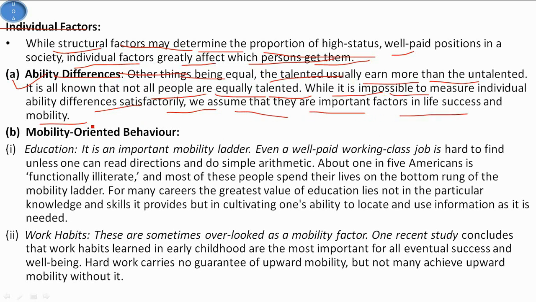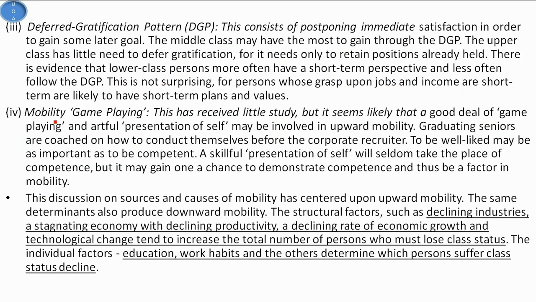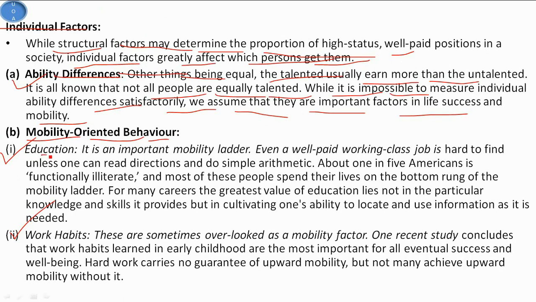So the second one is mobility oriented behavior, and it includes four types: that is education, work habits, and deferred gratification pattern. And the fourth one is mobility game playing. So first we see education.